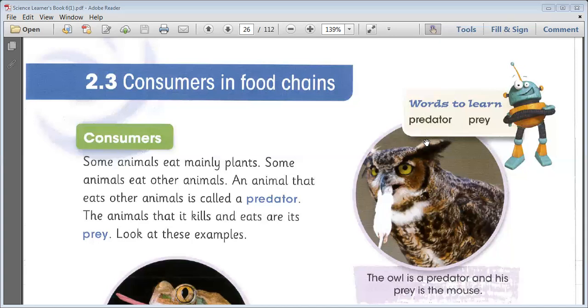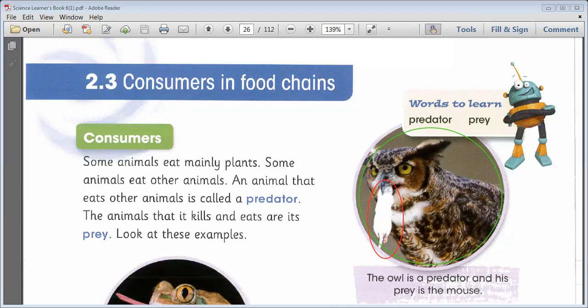So you have to look here on this screen. I will show you. Here in your book, you can see many pictures. For example, here is a picture of an owl. This is an owl, which I'm going to circle with green. The owl is a predator, but you see here a mouse, which I'm going to circle with my red pen. So this mouse is prey. This mouse is prey for the owl.